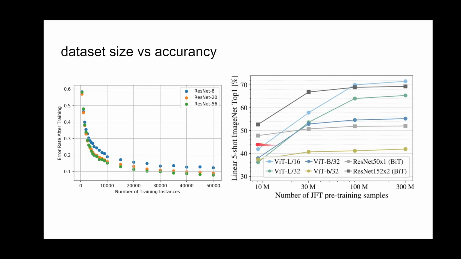When we increase the size of the dataset, actually this is taken from the JFT dataset. The JFT dataset is a proprietary dataset collected by Google, and it has up to 3 billion pictures. If we take a subset of this dataset, we can see that the performance of the model will improve according to the size of the dataset.